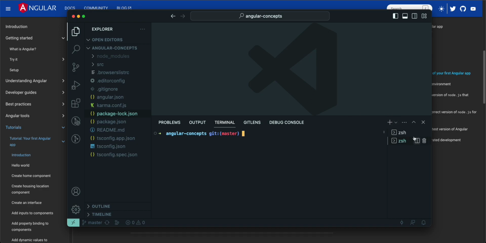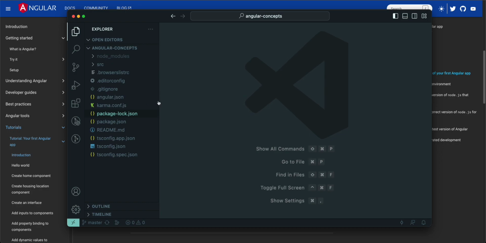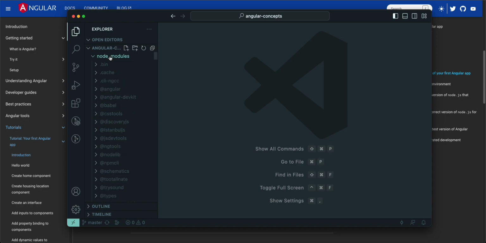Before that, I want to share the basic information on how the Angular structure looks. In an Angular application, this is the boilerplate. Once you create your Angular application, it will have some directories and some files. Let's start with the very first. These are the node modules. Node modules come from your dependencies, whatever required dependencies we have.